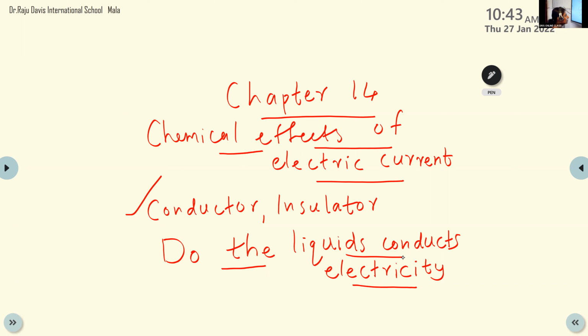What do we use in our home if the circuit conducts electricity? One piece of equipment in our house, which one? A tester. So how do you understand it conducts electricity? The light will be on. In that tester, one light is there, and it will glow.